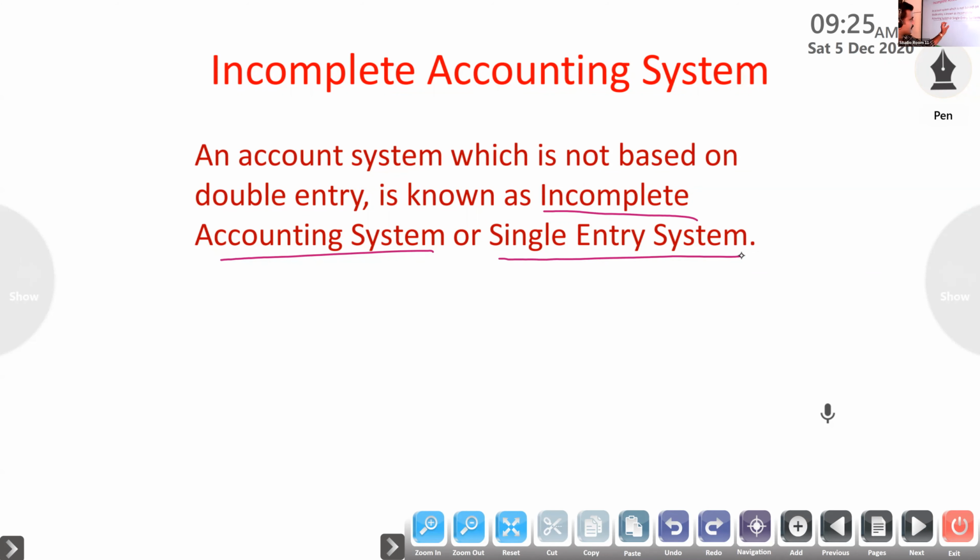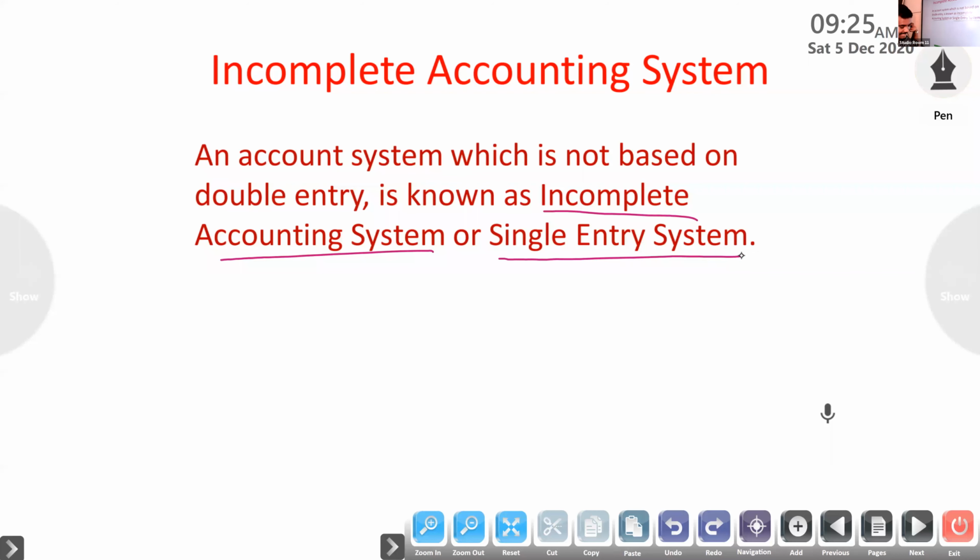But there is a misconception that under single entry we are recording only one aspect of each transaction. It is not correct. Under single entry, both the aspects are recorded in some transactions, and in other cases only one aspect is recorded in the books of account, while some other transactions are not recorded at all.